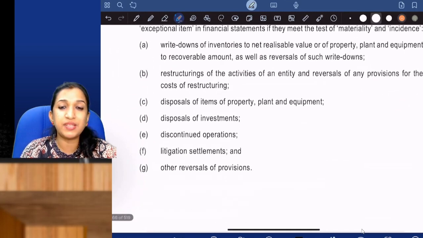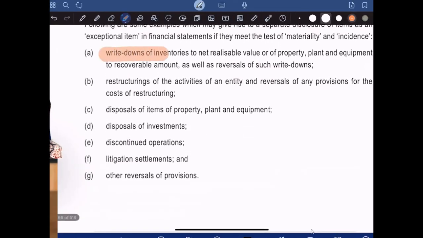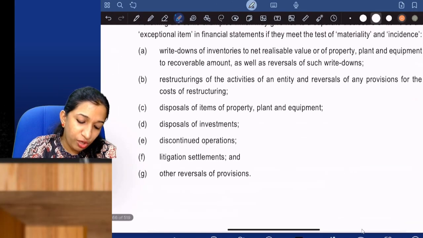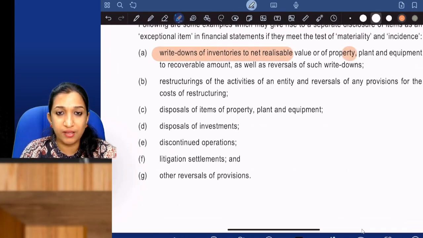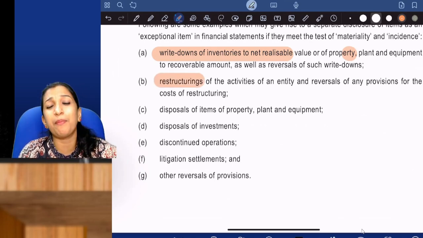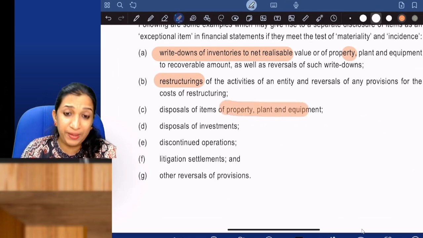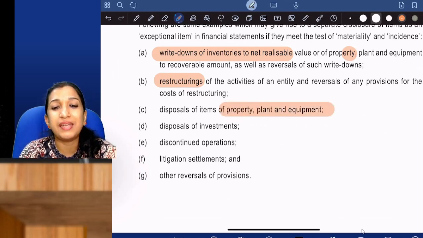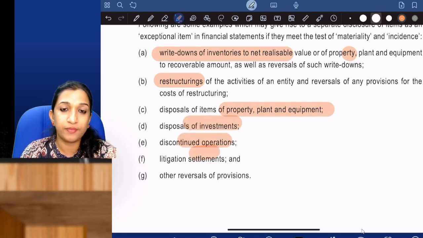The following items are exceptional, but if they meet the criteria of materiality, then disclose: write down of inventories to NRV, impairment loss or reversal, restructuring. Maybe the amount is less or more, but the inventory value has reduced, or there is a restructuring, or there is a sale of PPE. All these are material items that require disclosures.